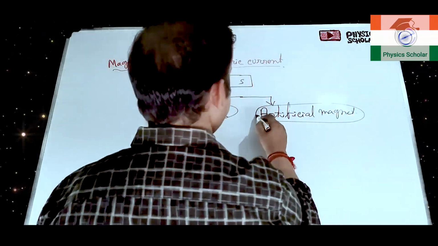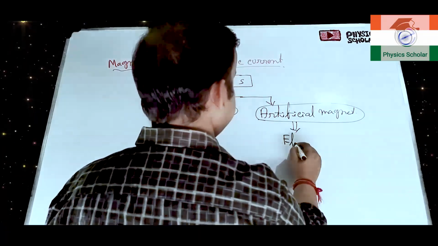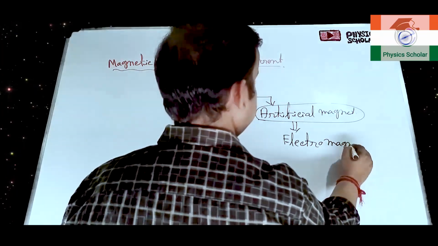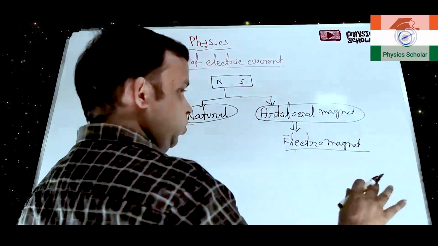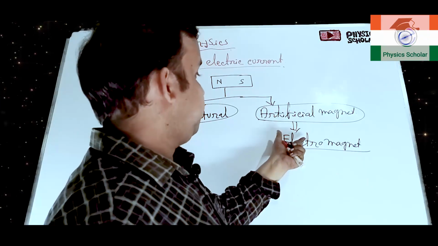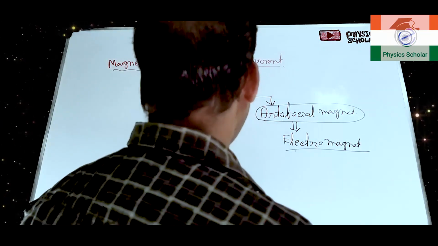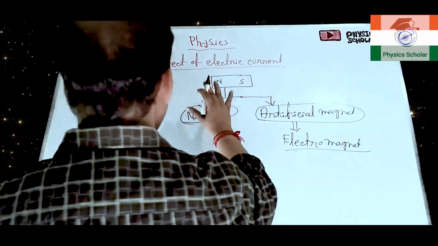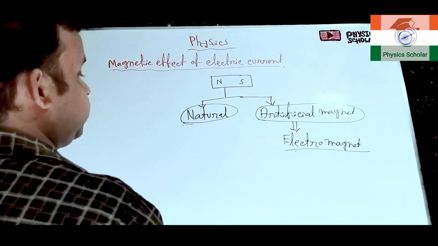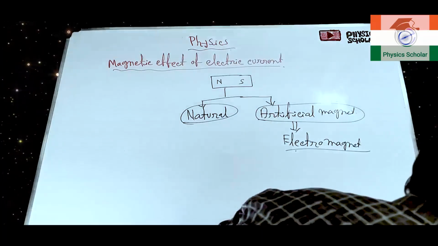The magnet which we can prepare, basically electromagnets. If we flow current through some materials, then those materials will become a magnet. That is the electromagnet. So these two types of magnets are there as per their sources: one is the natural magnet, found naturally, and another is the artificial magnet. So what are the properties of a magnet?